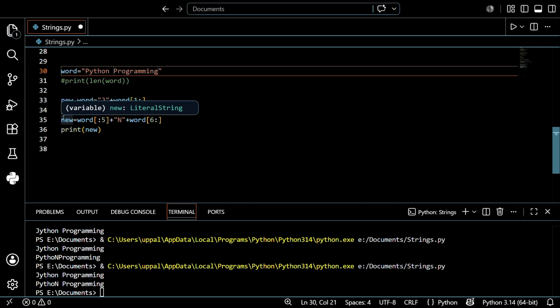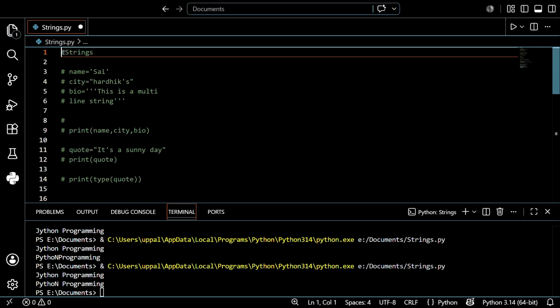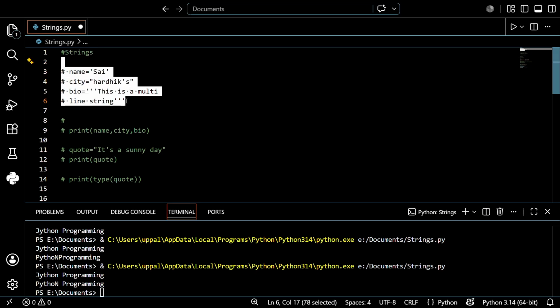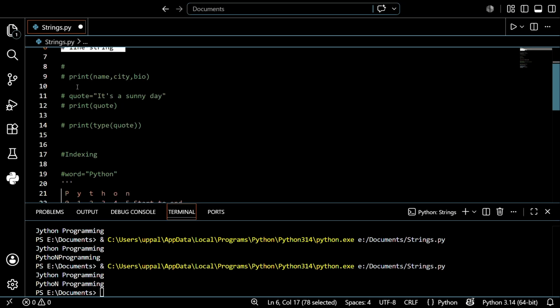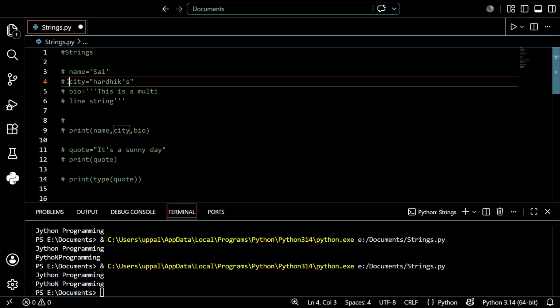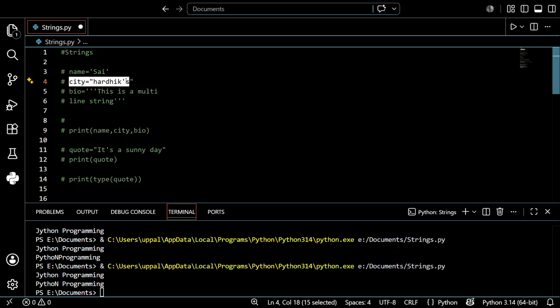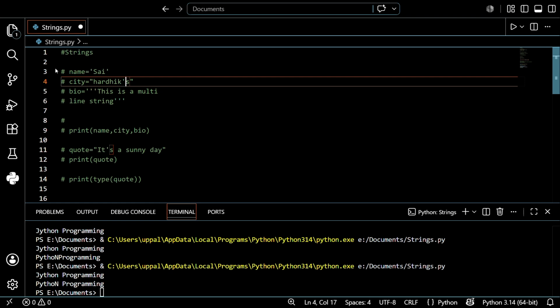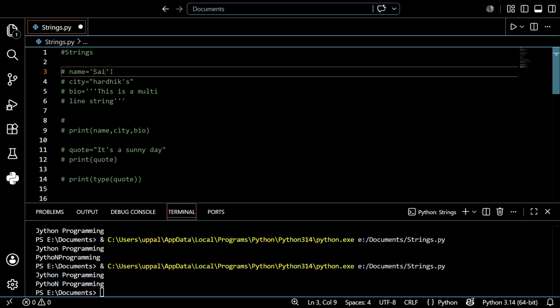After that, I just want to recap what I told from the start up to now. See, what is a string? It is a format of text. We discussed how to create a string in a variable, with single quotes, double quotes, and triple quotes, along with printing the strings. And we learned why we use single quotes, to print the apostrophe also. When you use single quotes to print the apostrophe, the Python compiler will be confused about where the string ends, because the quotes indicate the start and end of the string.